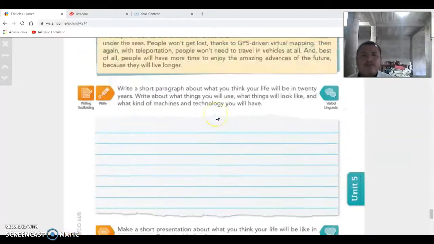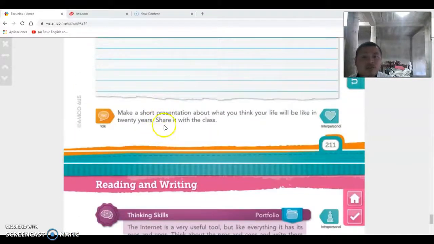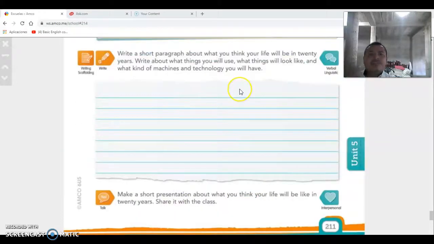Okay guys, so remember you need to write at least 4 paragraphs and illustrate it and cut pictures like I said, and about the future. Okay, remember you need to tell what things, what machines you will use in 20 years. Okay, talk about your future. Okay, make a short presentation about what you think.